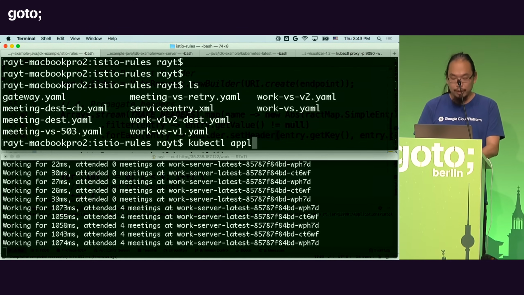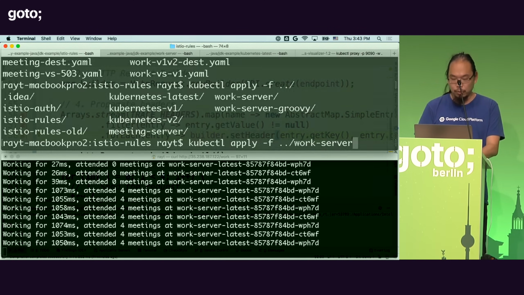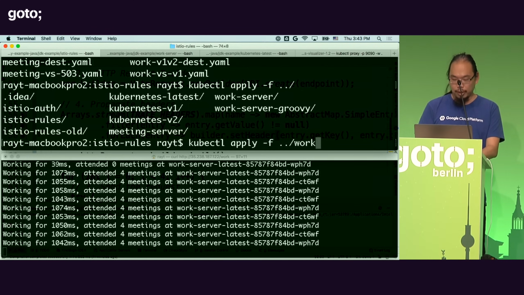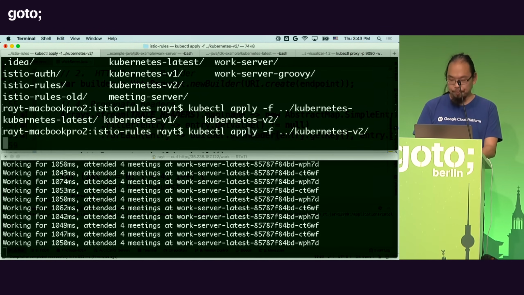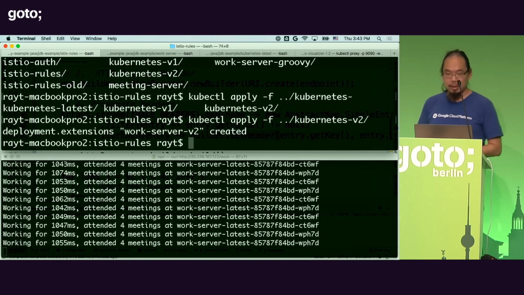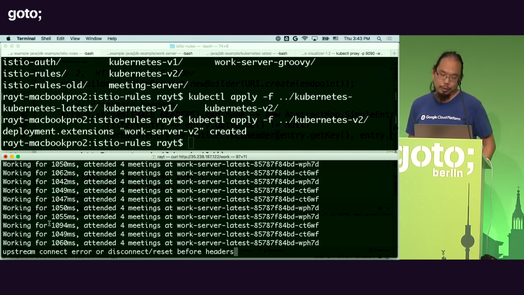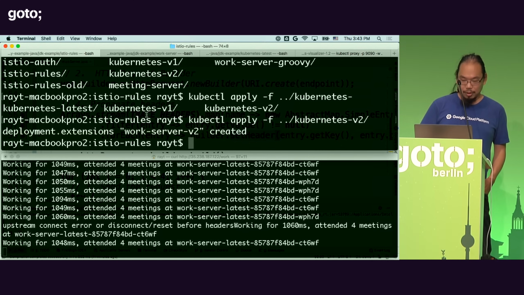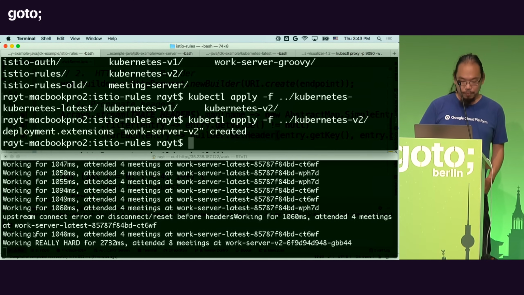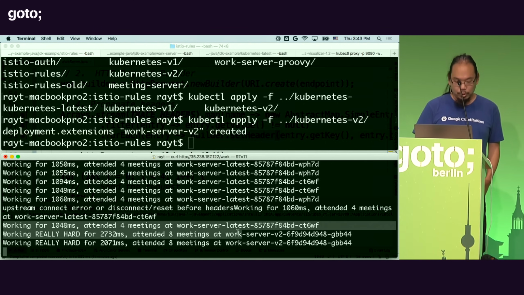And with the same mechanism, this is what we can do. We can actually deploy 2 versions of my service. So what I'm going to do is deploy a second version of my work service. Let me see here, v2. I'm going to apply the second version. And the second version of the work is basically when I work really, really hard. There we go. Uh-oh. Did I not deploy something properly? There we go. Aha. So this is where I'm working really, really hard.